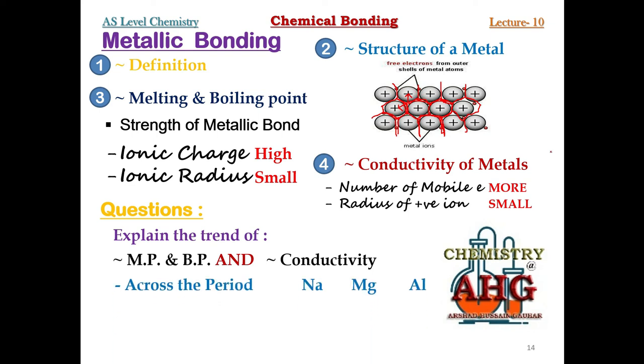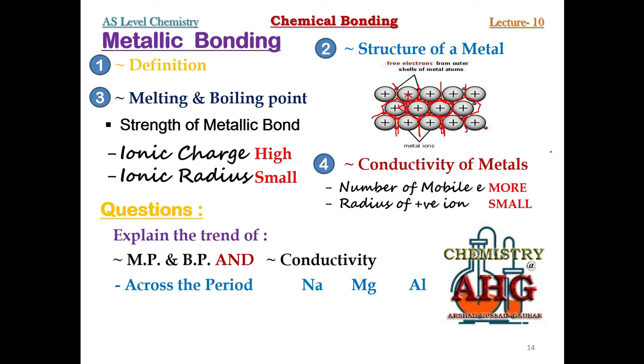So you have been given three elements across the period: sodium, magnesium, aluminum. All these three elements belong to period number 3 because they have the same number of shells. They have 3 shells, so that is why they belong to period number 3. Now how can you answer? First of all, let's talk about melting and boiling point.